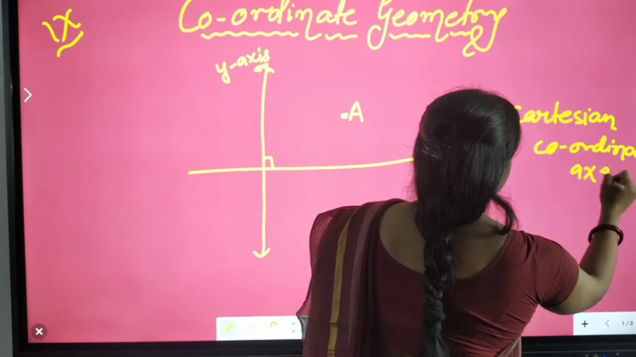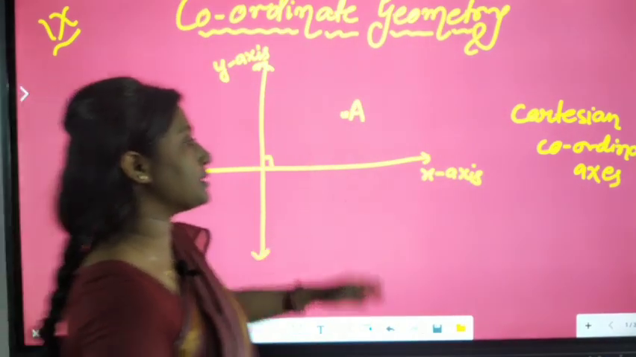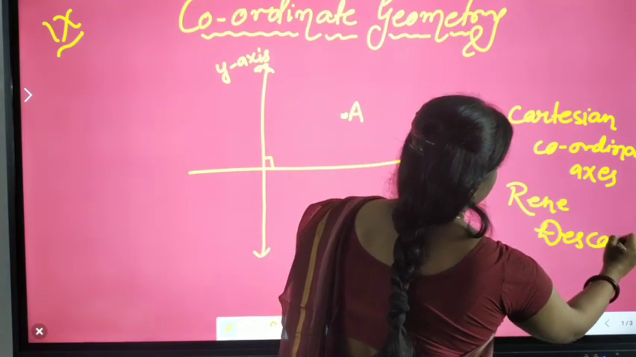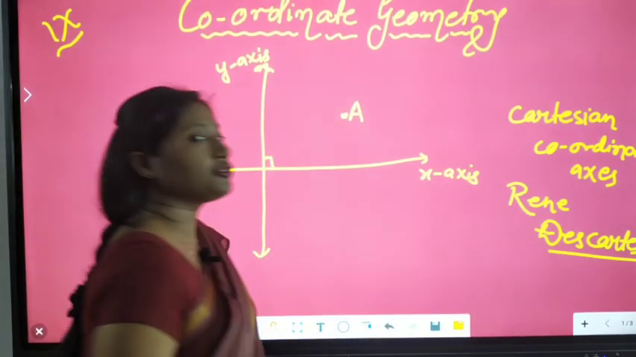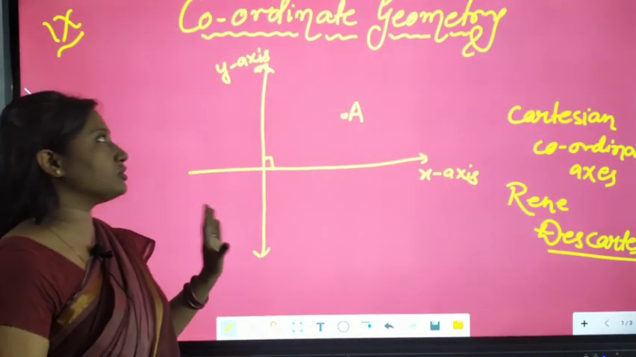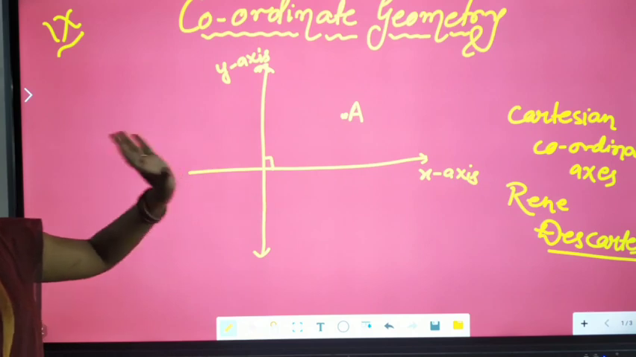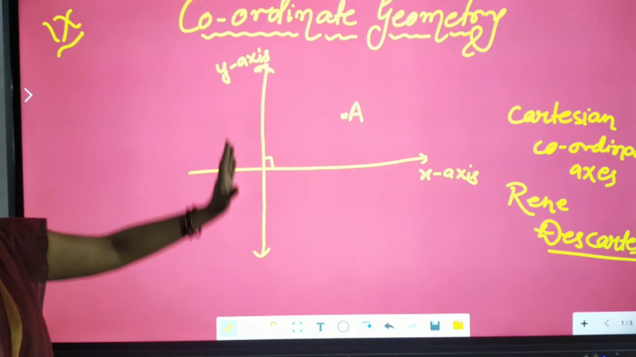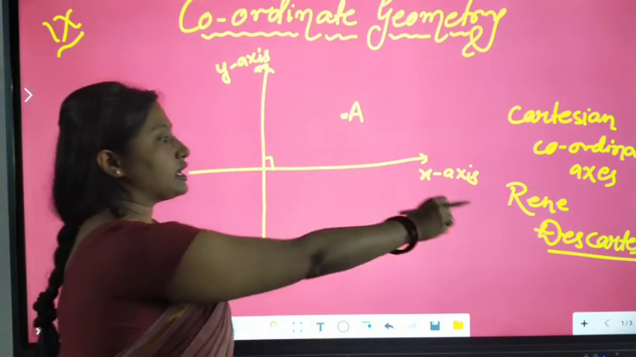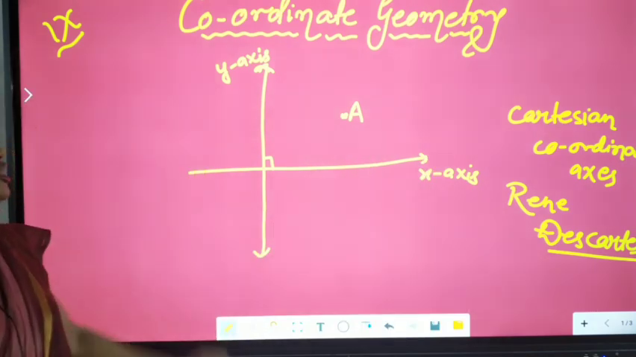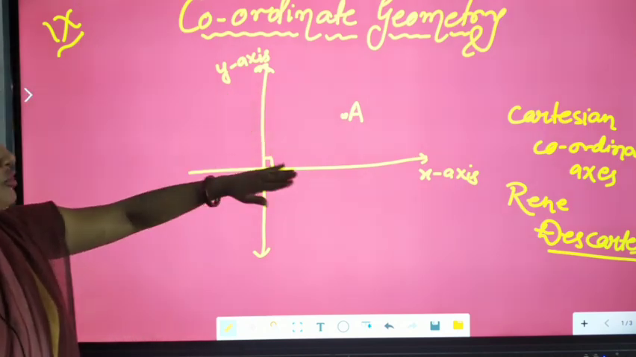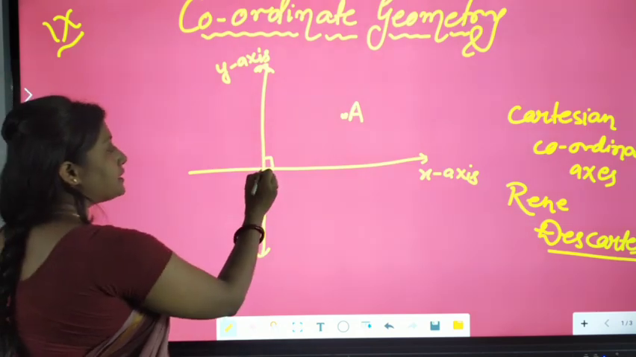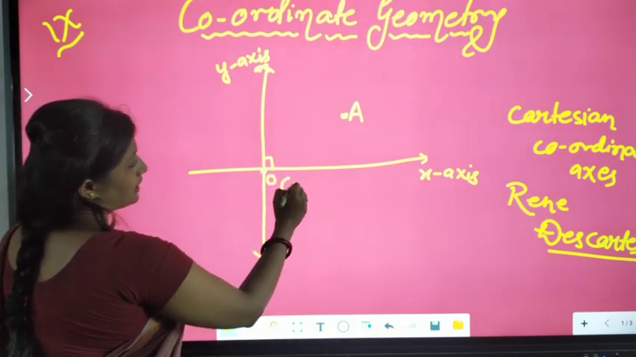The name comes from the mathematician René Descartes. On his name, we have given this coordinate geometry the name Cartesian geometry. Also in some books you will find the name Cartesian plane or Cartesian coordinate axis. The name has been derived from his surname. So in order to locate point A, we have drawn two coordinate axes, the x-axis and y-axis, and let the intersecting point be 0, that is, the origin.